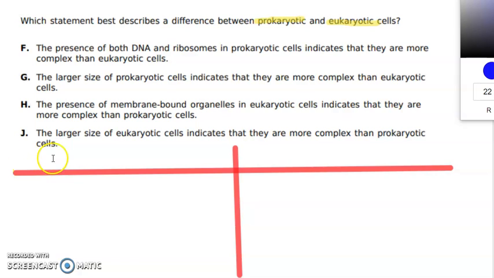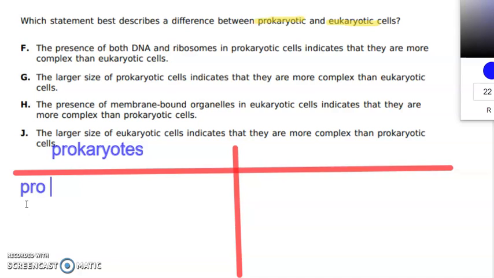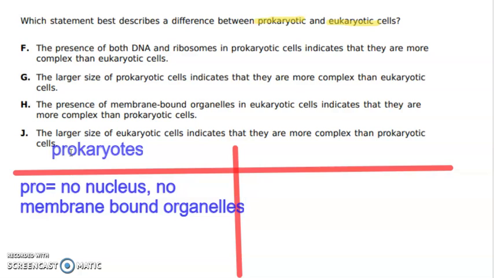brainstorming. Okay, so on this side, we're going to brainstorm anything that we remember about prokaryotes. Okay, so remember that pro means no. So no nucleus, no membrane-bound organelles. Remember that they do have DNA, but that DNA is just floating around in the cell. It's not inside of a nucleus. It doesn't have that extra layer of protection.